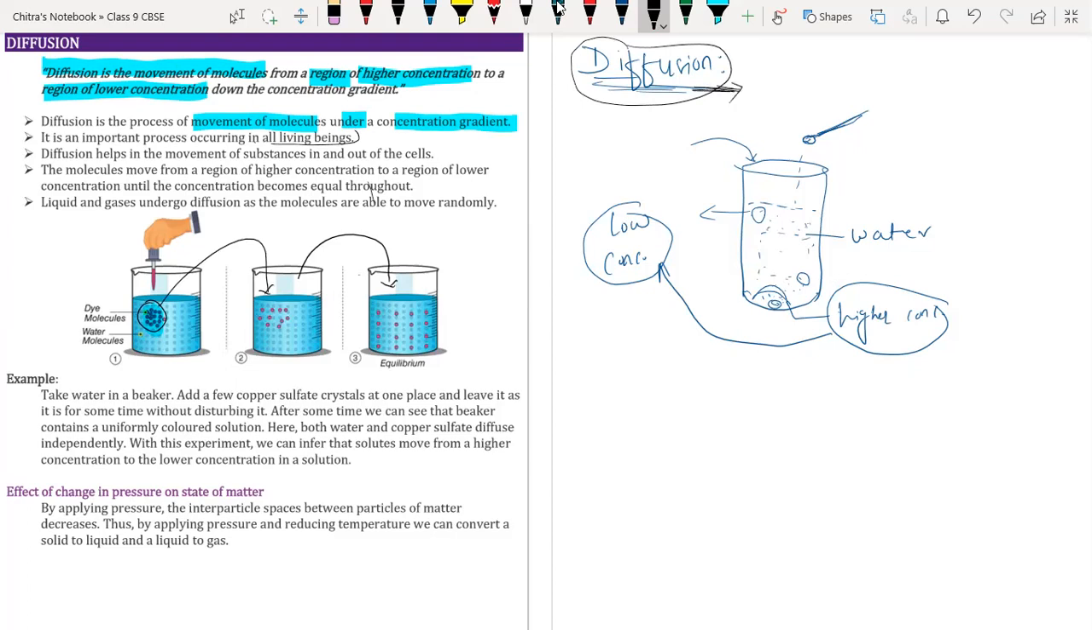Diffusion helps in the movement of substances in and out of the cell. Suppose this is the cell; the movement of material takes place due to diffusion only. That's why it is given here: diffusion helps in movement of substances in and out of the cell. Particles always move from the region of higher concentration to the region of lower concentration until the concentration of the solution becomes equal.